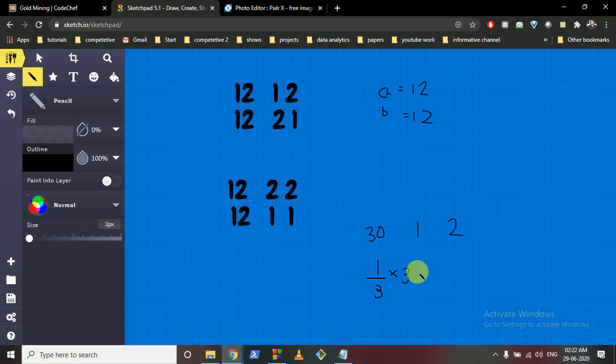Because let's assume that there's a cake of total 30, and the second person wants to get a part which is twice the size of the first person's. So how can we divide it? We can divide it easily by taking the total cake and dividing according to this fraction, and thus it is equal to 10 and 20. As you can see, the second person will get twice as much as the first person. So now, I hope you understand the logic.